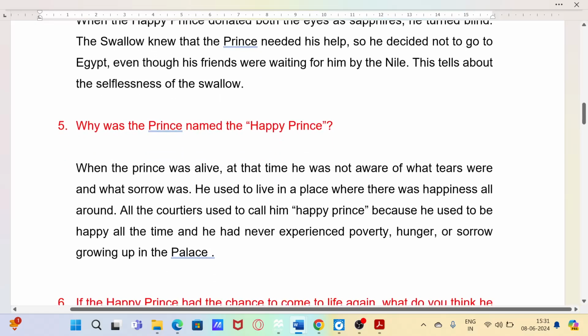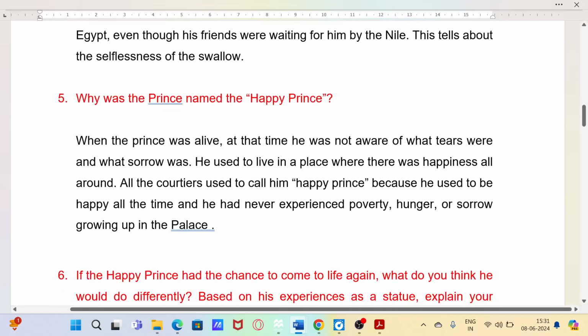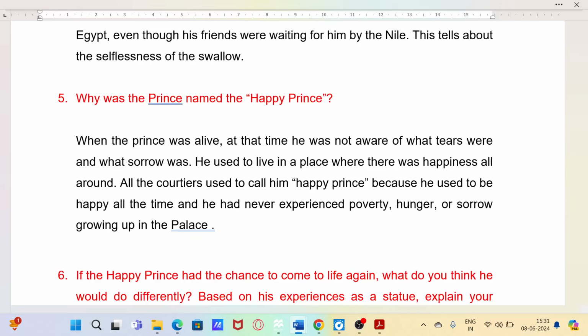Next question. Why was the prince named the Happy Prince? Answer. When the prince was alive, he was not aware of what tears were and what sorrow was. He used to live in a palace where there was happiness all around. All the courtiers used to call him Happy Prince because he used to be happy all the time and he had never experienced poverty, hunger, or sorrow growing up in the palace.